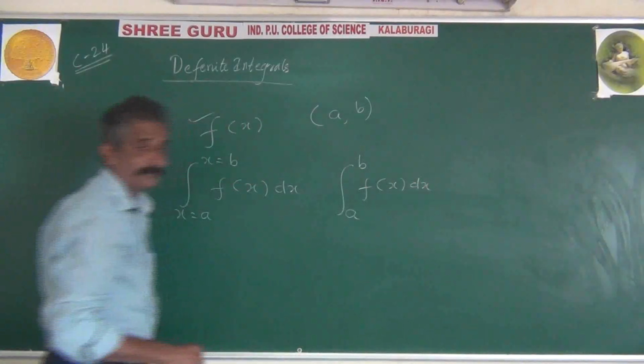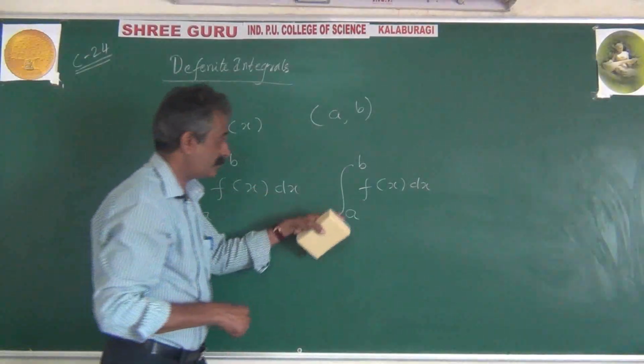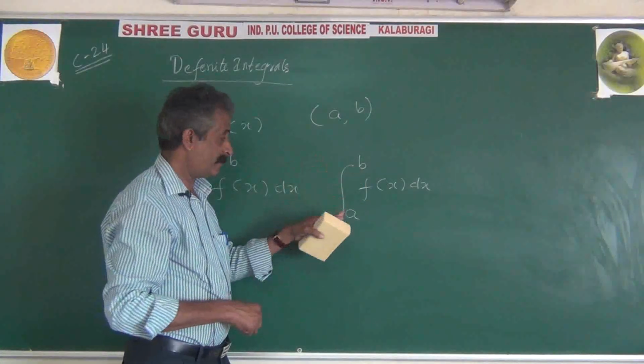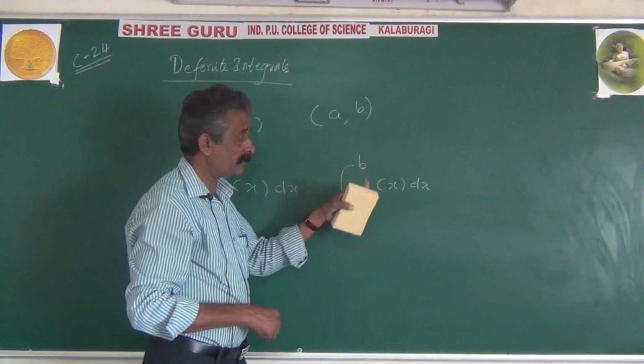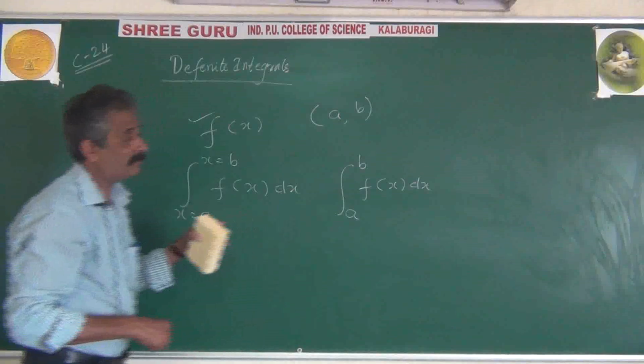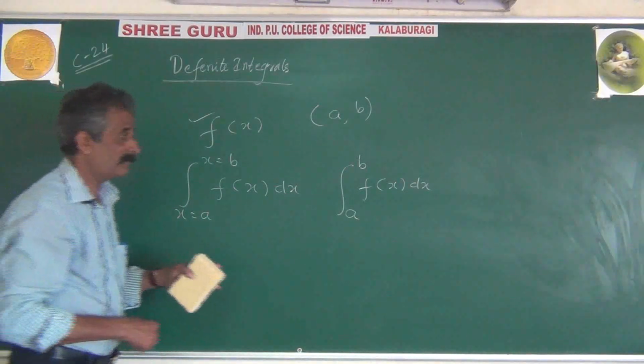So hereafter you may write x equal to a to x equal to b, or just a to b. Understood that it is from x equal to a to x equal to b. This is the representation, or way of denoting, the definite integral.